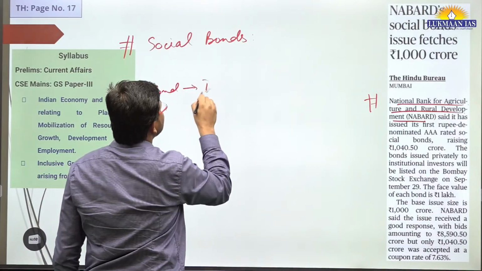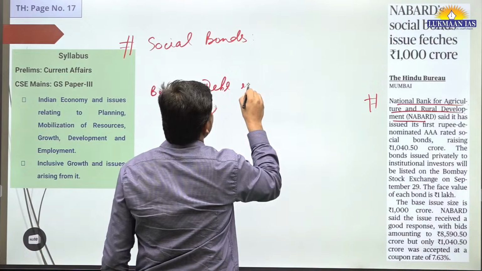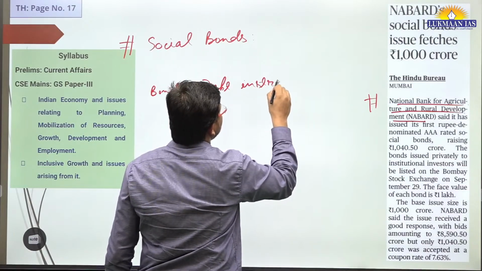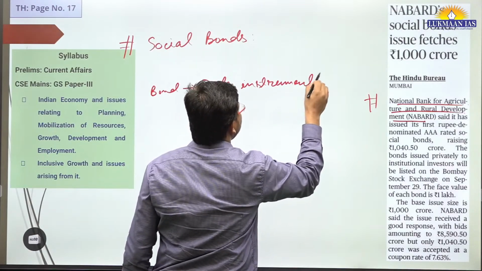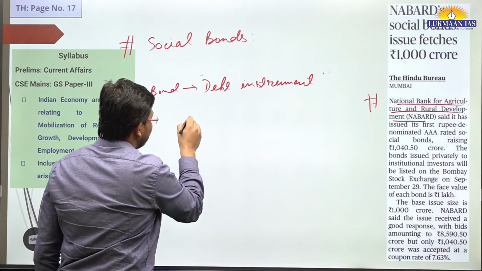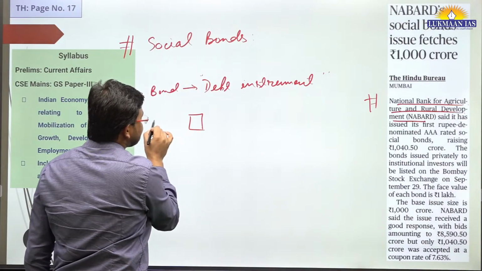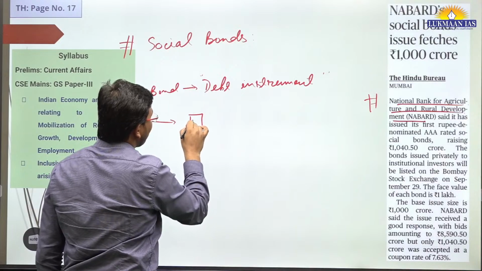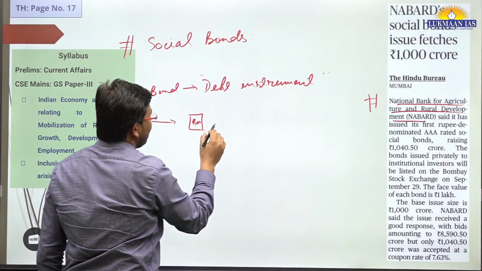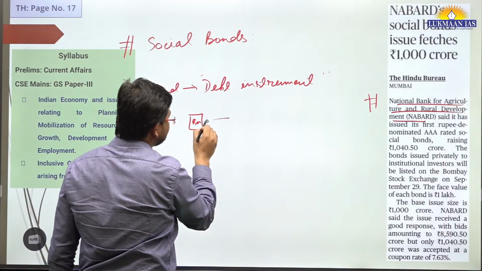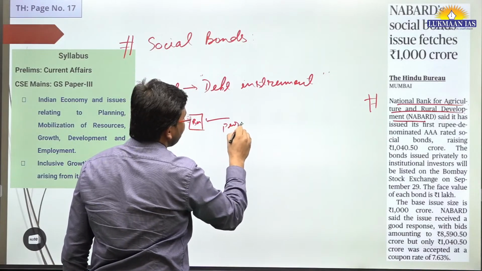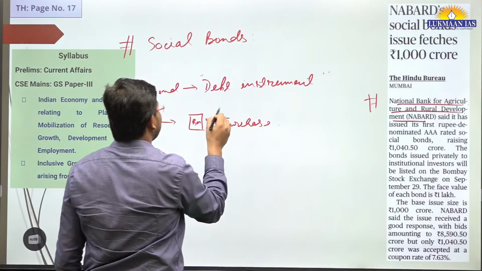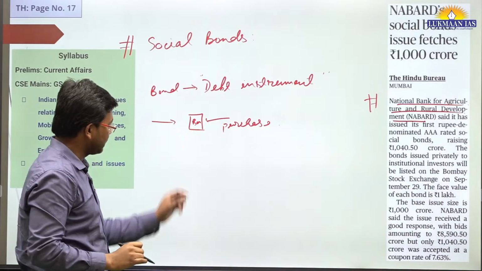A bond is a kind of debt instrument. What do we mean by a debt instrument? They sell a bond paper, let's say this is the bond, and people purchase this bond and pay money in return for it.